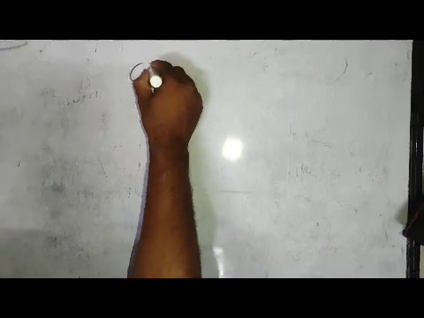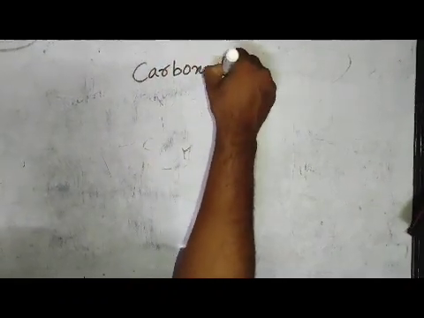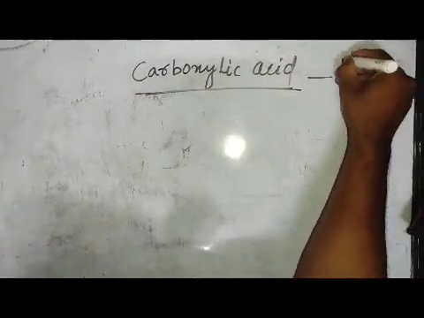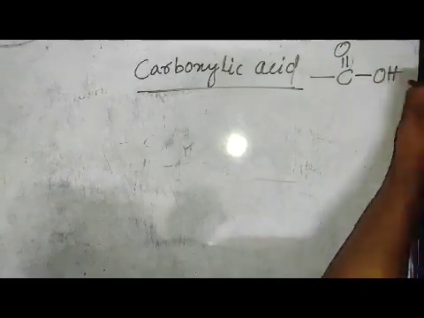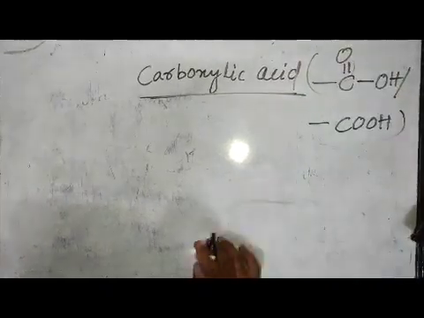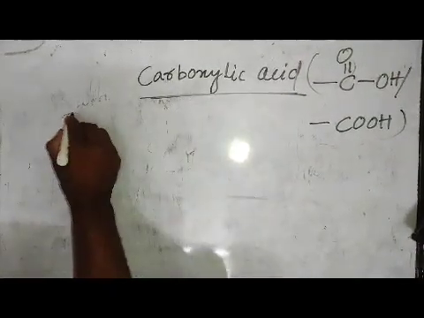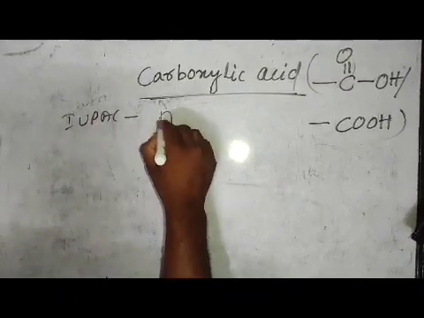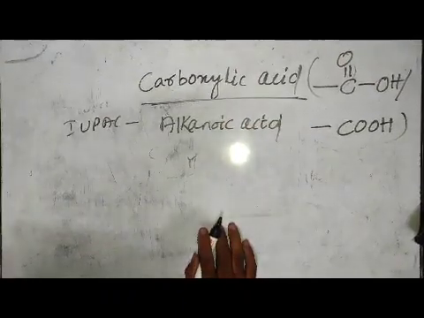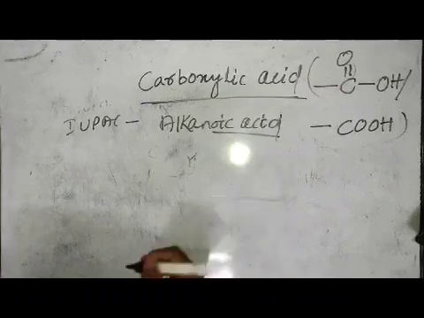Then the next functional group is carboxylic acid. The functional group is bond C double bond O bond OH, or you can write bond COOH. The IUPAC name of a carboxylic acid is alkanoic acid. Oic acid is the suffix.